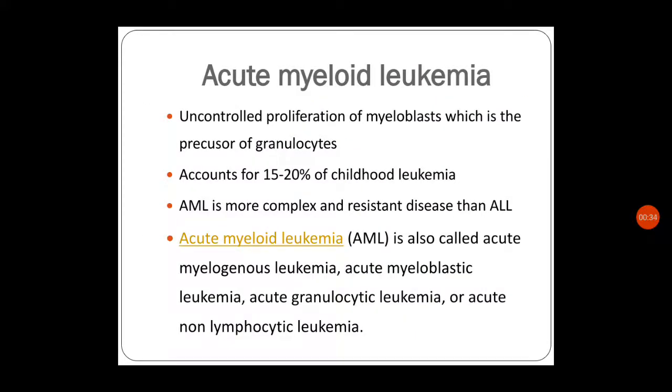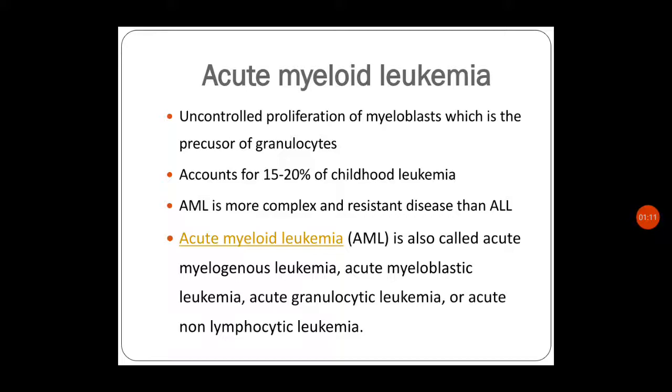So acute myeloid leukemia, we have already seen that it is myeloid in origin, with uncontrolled proliferation of myeloblasts, which are the precursors of granulocytes. So the myeloid cells will be affected, that is immature myeloid progenitors will be affected. It accounts for 15 to 20% of childhood leukemia. Already in the previous slide also we have seen 10 to 20% or 15 to 20% incidence.